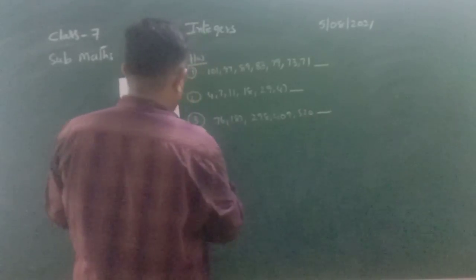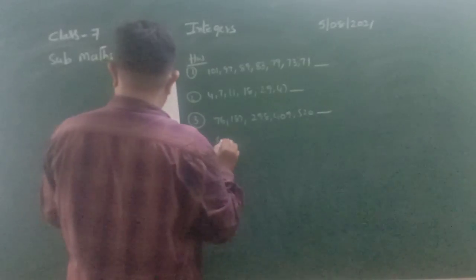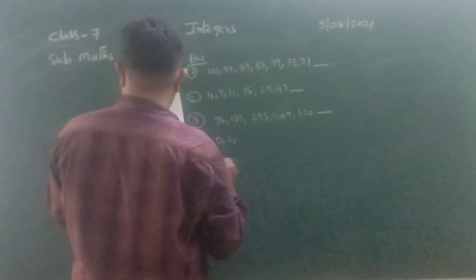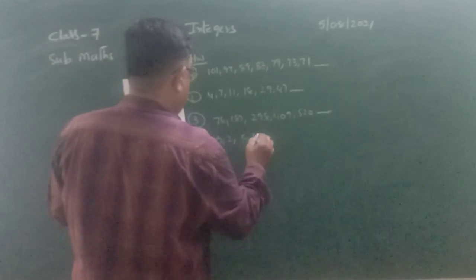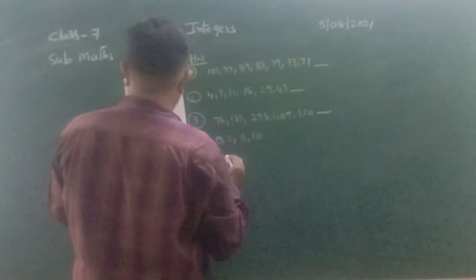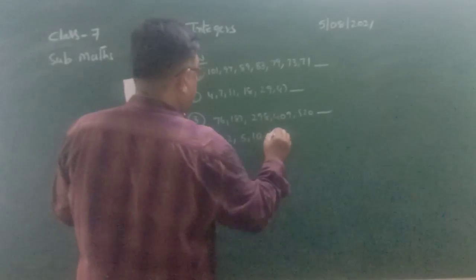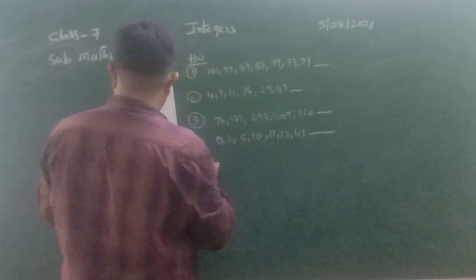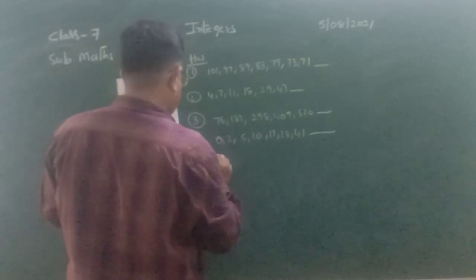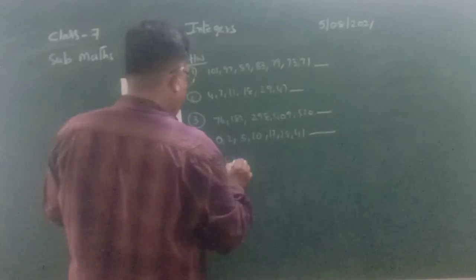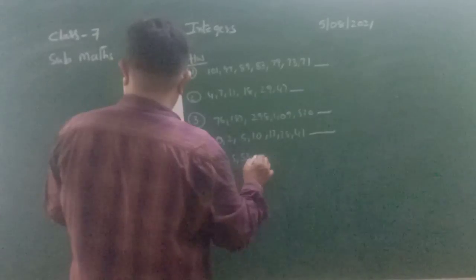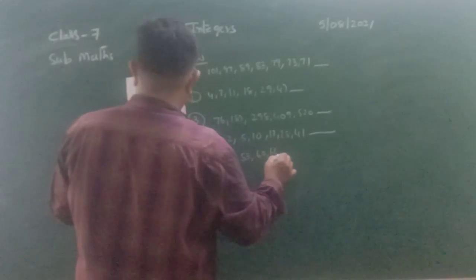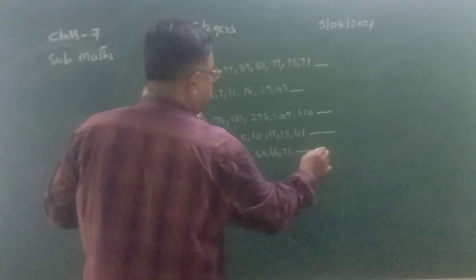We want to find the next number. Fourth one, 0, 2, 5, 10, 17, 28, 41. Find the next number. Fifth one, 36, 45, 53, 60, 66, 71, dash.